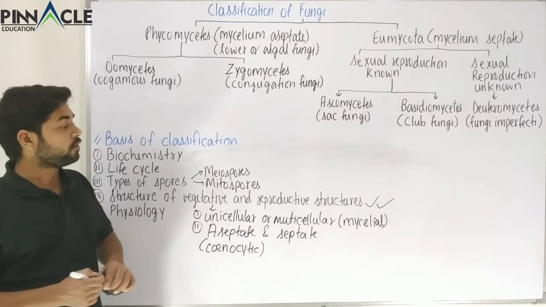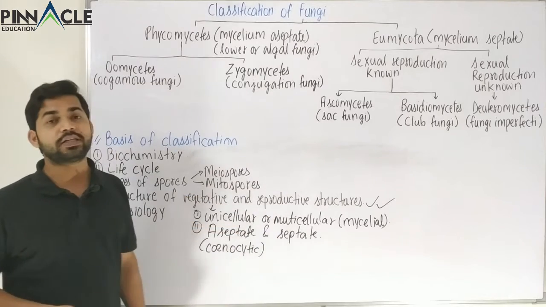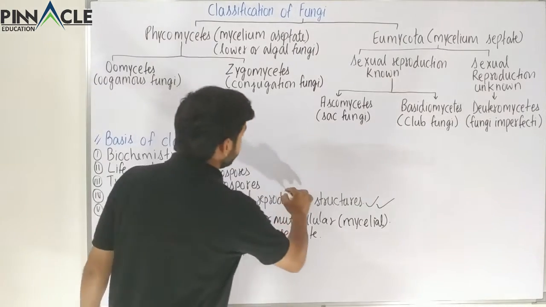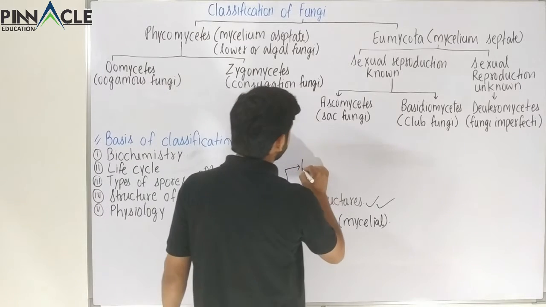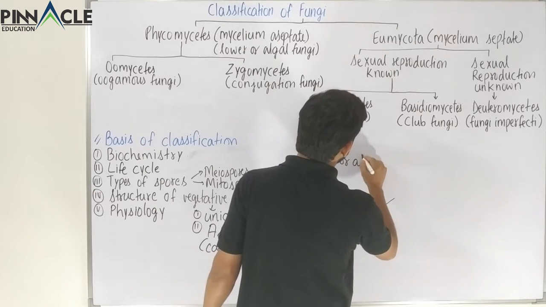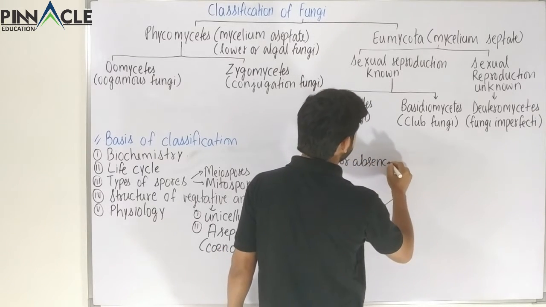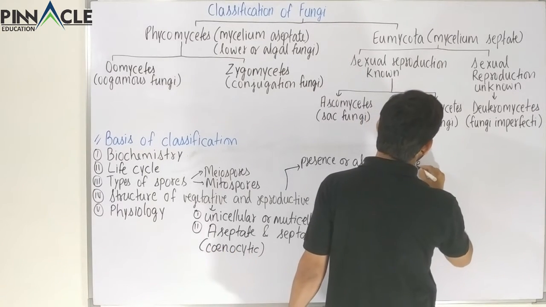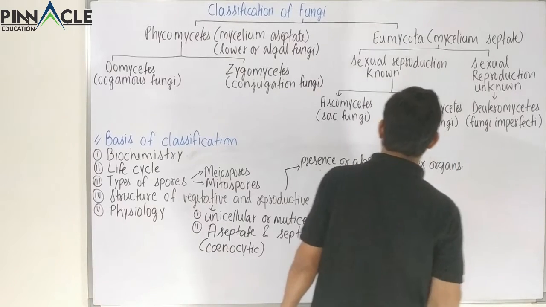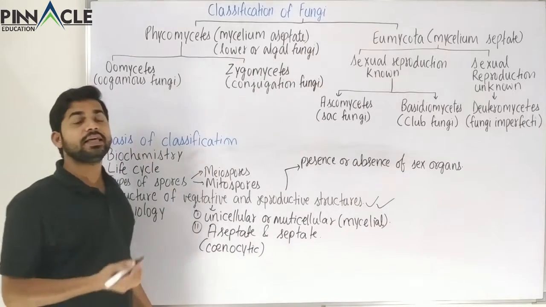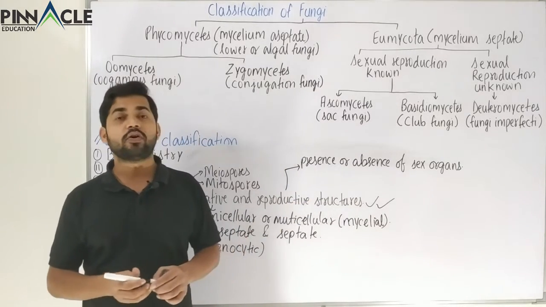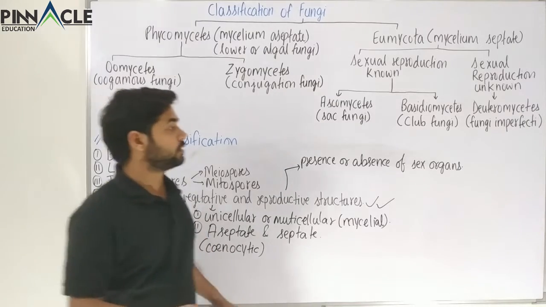Apart from that, we also have the reproductive structure or reproductive properties. The first thing in terms of reproduction is the presence or absence of sex organs or sexual reproduction.